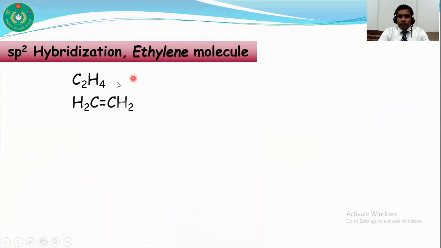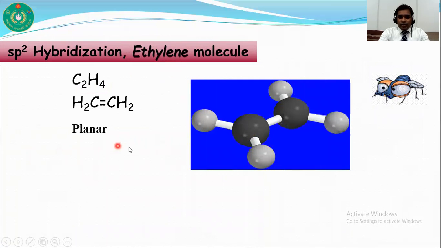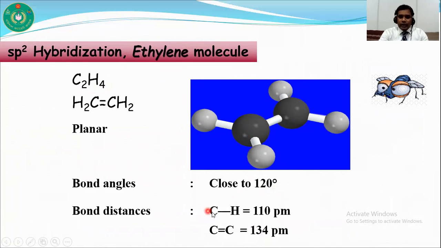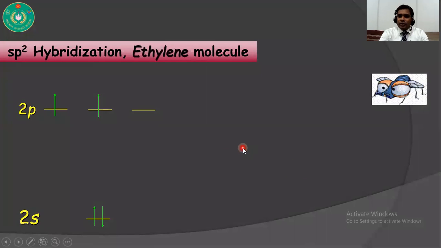Now, C2H4. What is its name? It is the ethylene molecule, and it is planar. It is present in one plane. Its bond angle is close to 120 degrees, as it is sp2 hybridization. If this black one is carbon and the white one is hydrogen, you can see the bond distance between carbon and hydrogen is 110 picometers, and the bond distance between two carbons is 134 picometers. So how will it be formed?